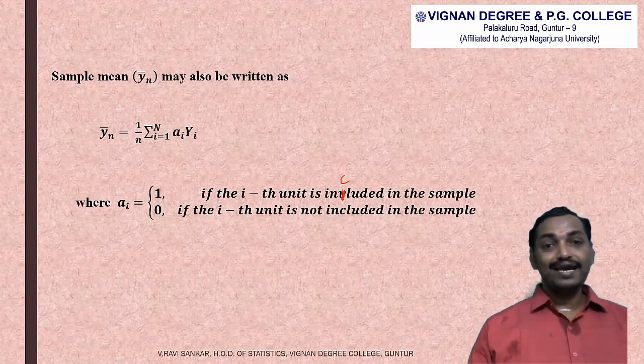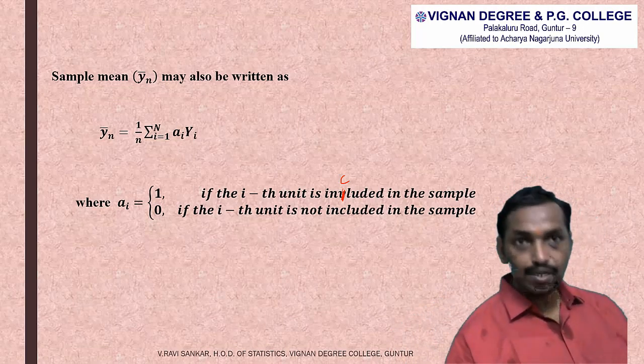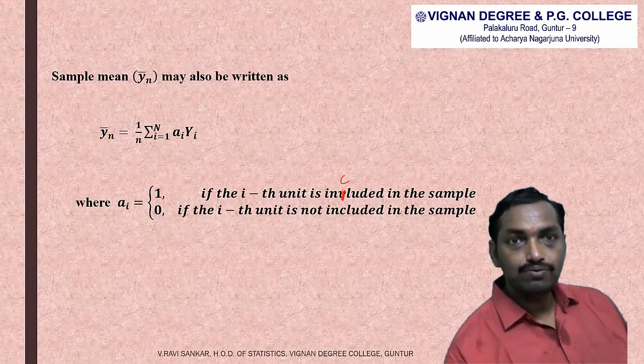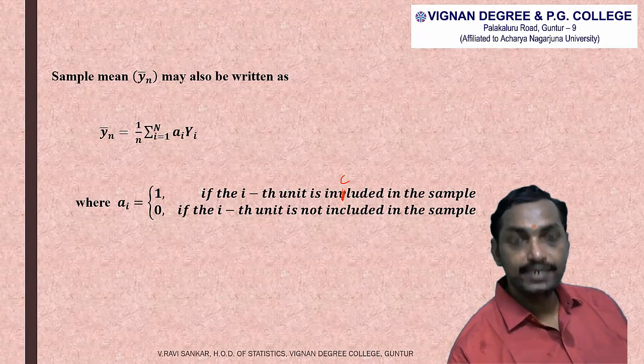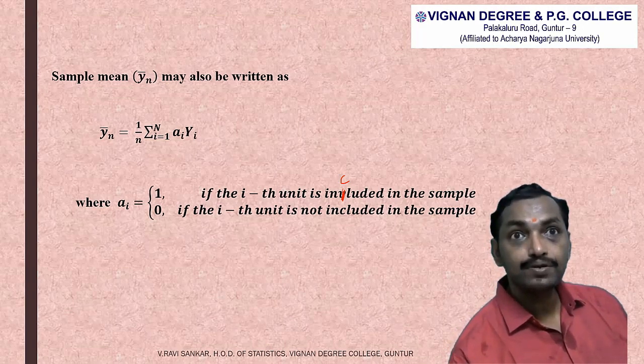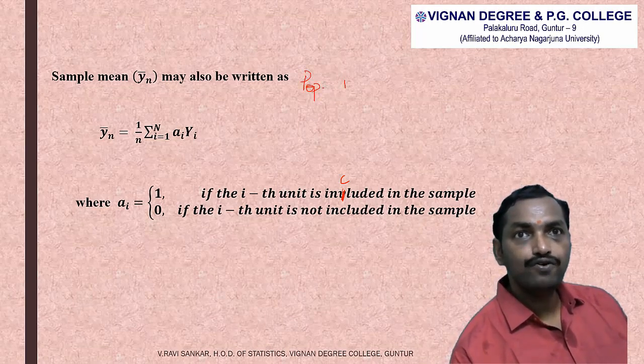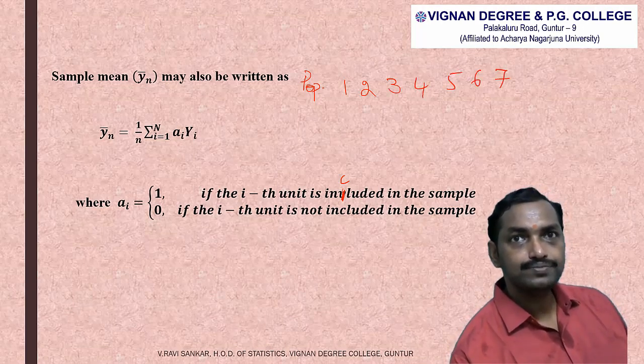So what is this ai exactly? In the previous example we considered a population of 1, 2, 3, 4, 5, 6, 7, 8, 9, 10.